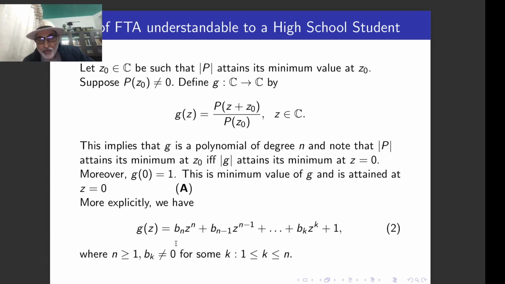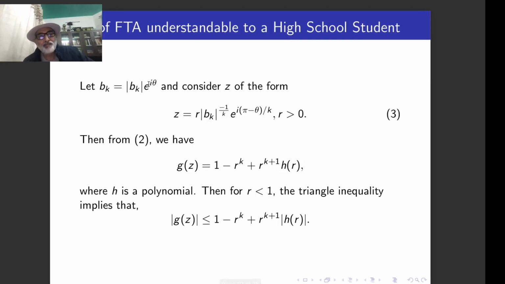So this bn is a complex coefficient. All these are complex coefficients, so I can consider this bk in the polar form as this much. Nothing doing, only just representing the complex number in its polar form. And now this is the point. Z equal to r, this bk I am taking from here, the radius of this, to power minus 1 upon k, e to power i pi minus theta upon k.